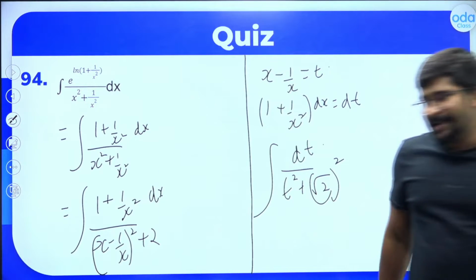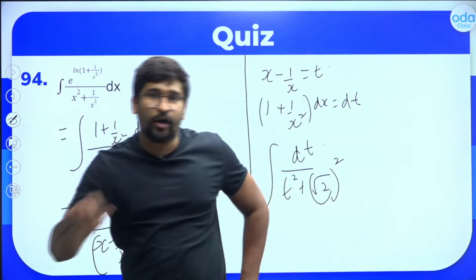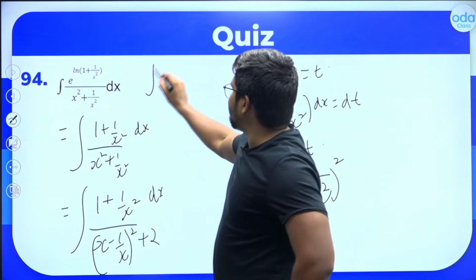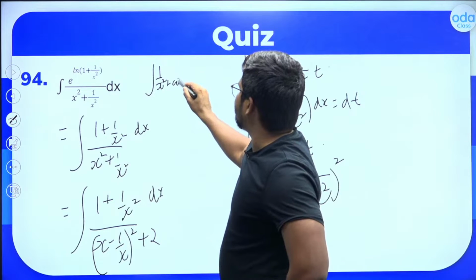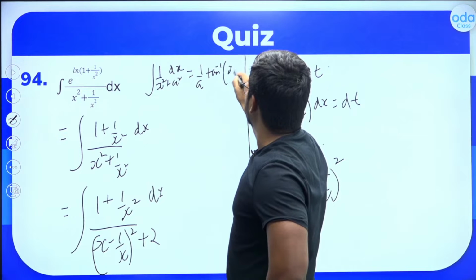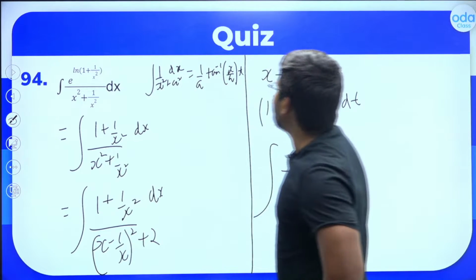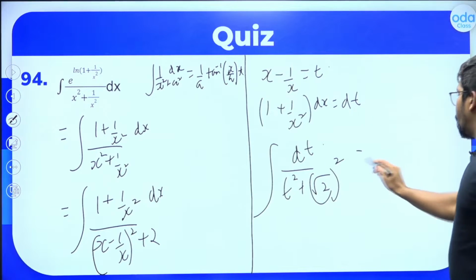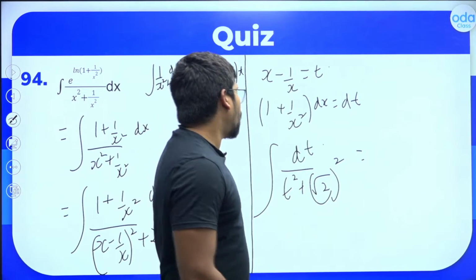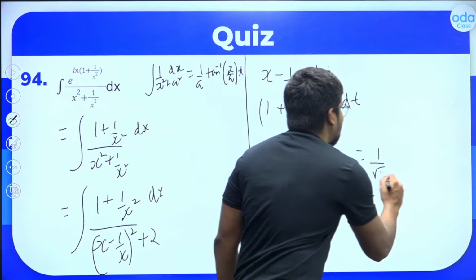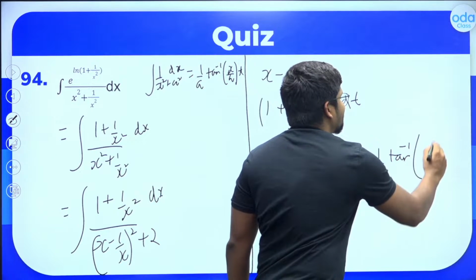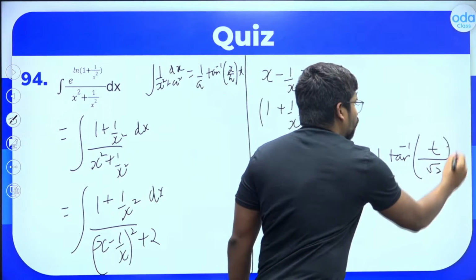What is integral 1 divided by x square plus a square dx? It is 1 by a tan inverse of x by a plus c. So the integral of dt divided by t square plus root 2 the whole square is 1 by root 2 tan inverse of t divided by root 2 plus c.